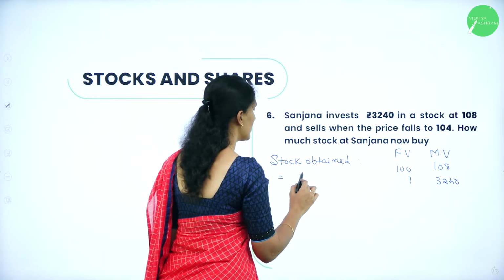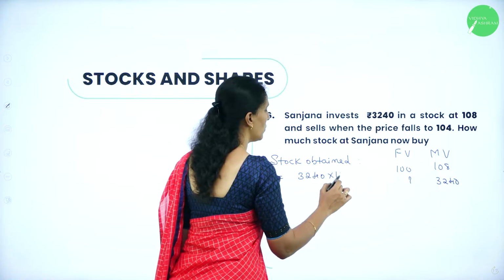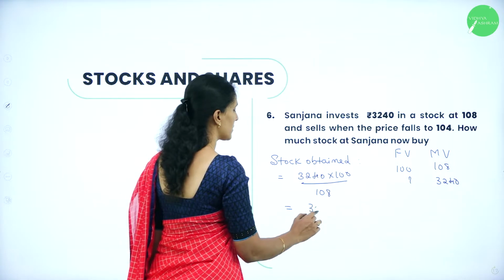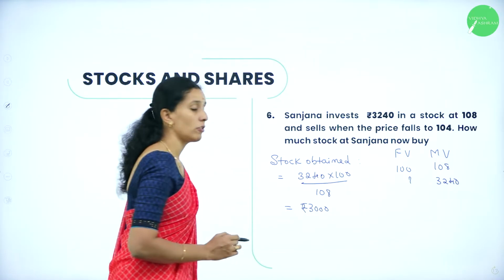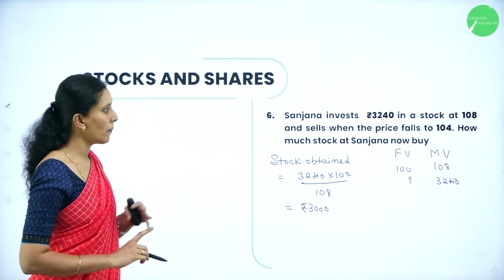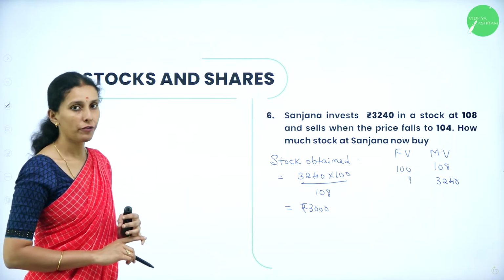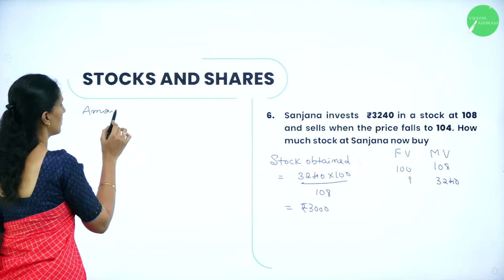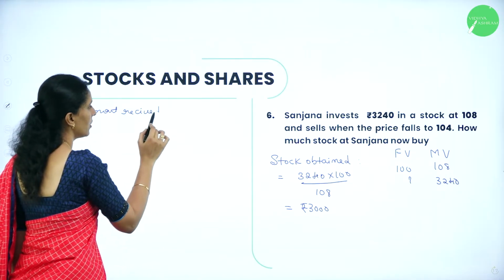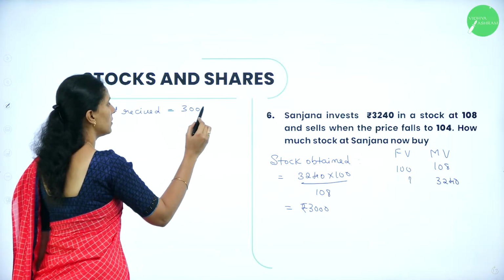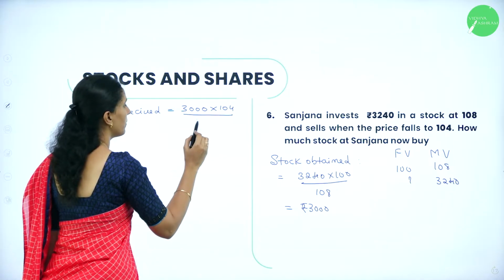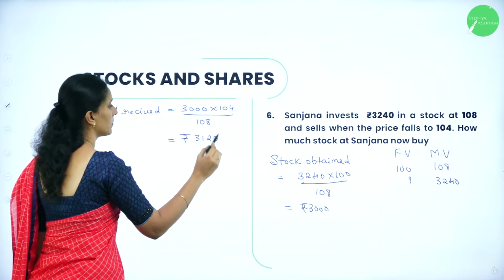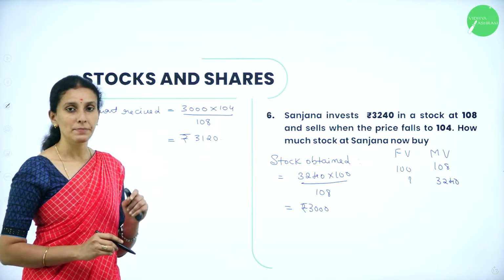So, therefore, the stock obtained is 3,240 into 100 divided by 108. So, the value will be equal to 3,000 rupees. So, now this is what she obtained. After obtaining the stock, she then sells it at 104. Therefore, the amount received by her will be 3,000 into 104 divided by 100. So, the value will be rupees 3,120. Now this is the amount she has received.